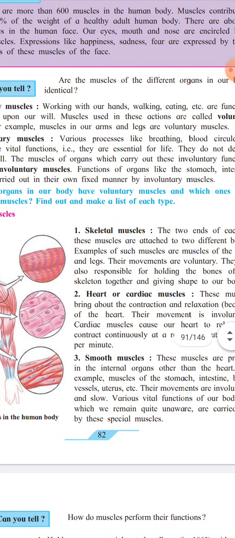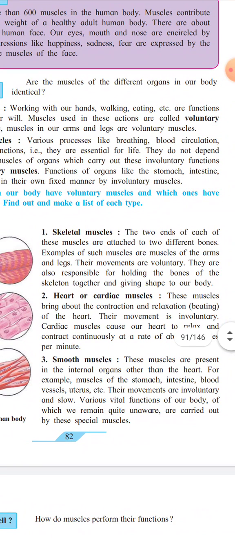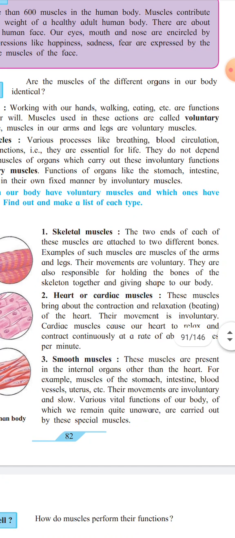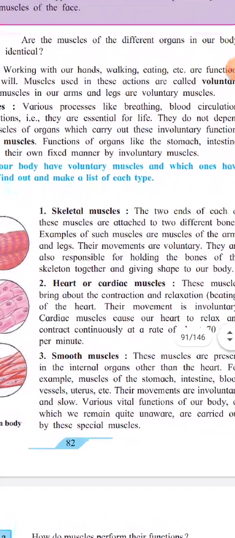First one, the skeletal muscle. The two ends of each of these muscles are attached to two different bones. For example, muscles of arms and legs. Their movements are voluntary. They are also responsible for holding the bones of the skeleton together and giving shape to our body.